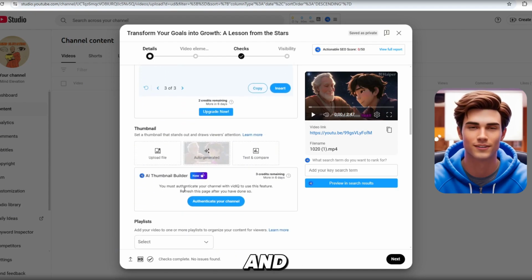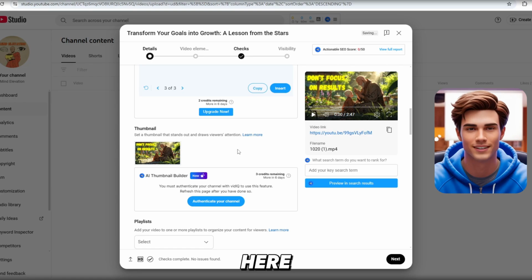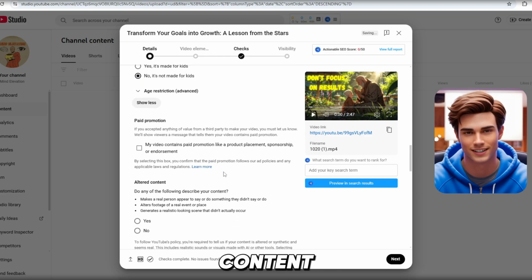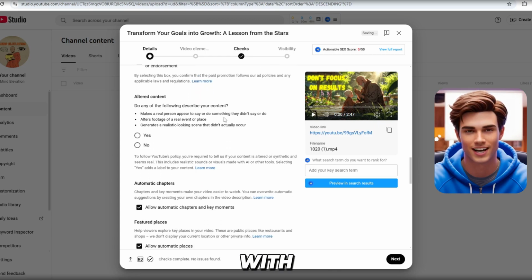Simply scroll down and upload your thumbnail in this section right here. After that, scroll down, and in the kids section, select that the content is not for kids. In the altered content section, since our content is made with AI, make sure to select yes.